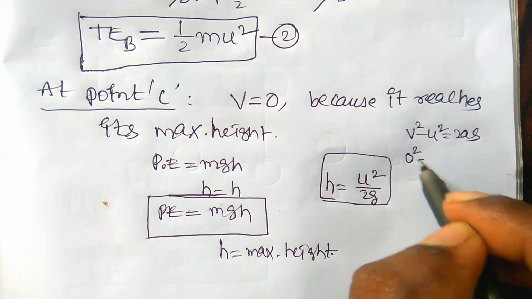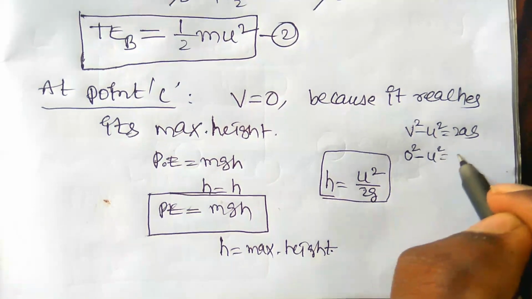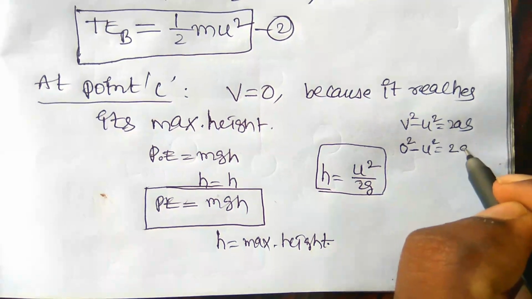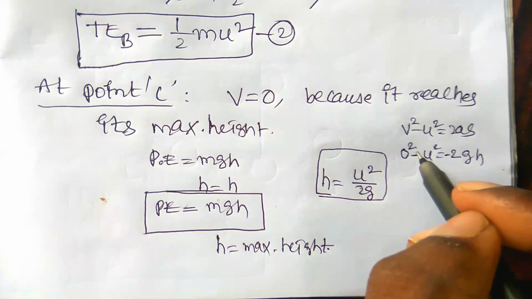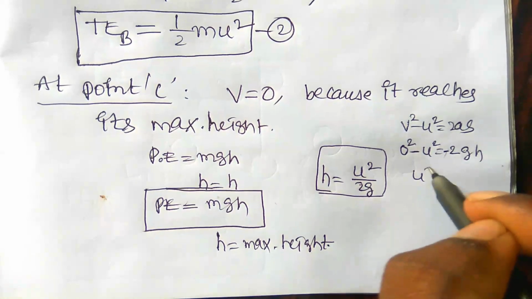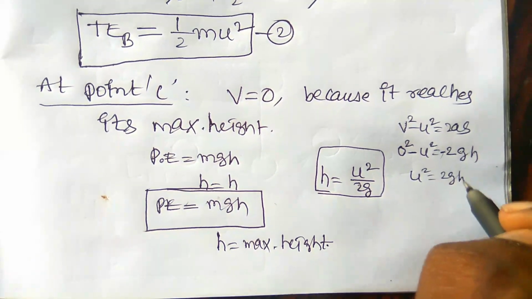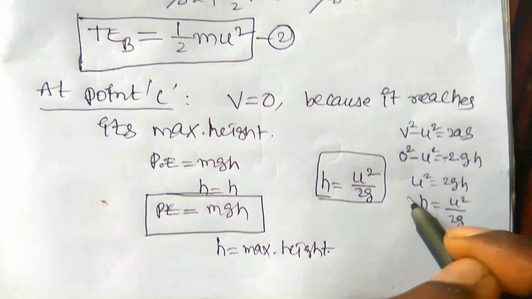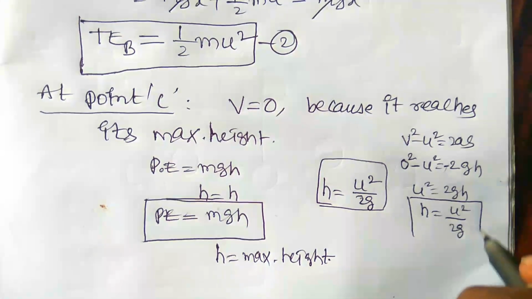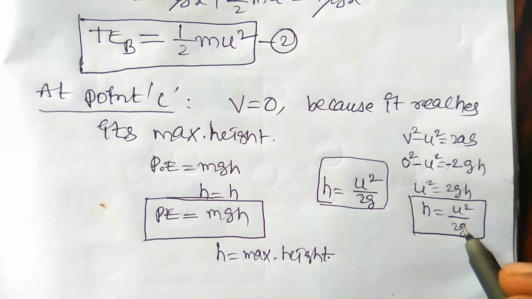So 0 square minus u square is equal to 2 into g into h. It is minus 2 into a, where a is equal to minus g, so minus minus will be cancelled out. u square is equal to 2gh, so h is equal to u square by 2g. So at the maximum height point, the height of the body h is equal to u square by 2g.